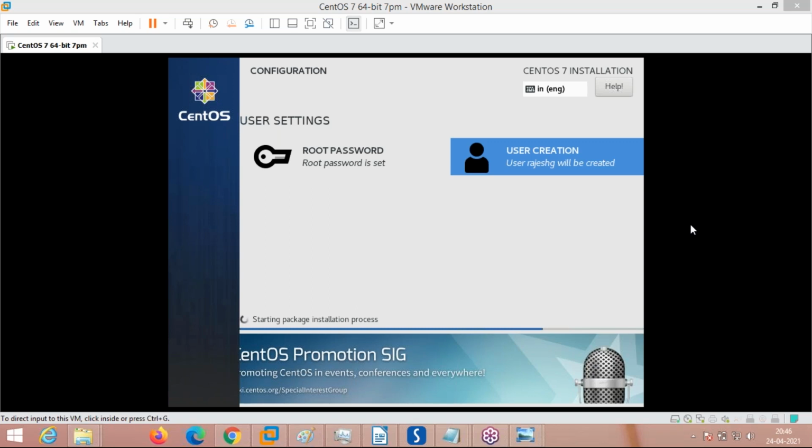This operating system installation will take an hour or more, because my system is also recording the video of our session, so it is very slow. But on your laptops, if you have 4 GB or 8 GB RAM in your laptop or desktop, it will install in 15 to 20 minutes, or at most half an hour.